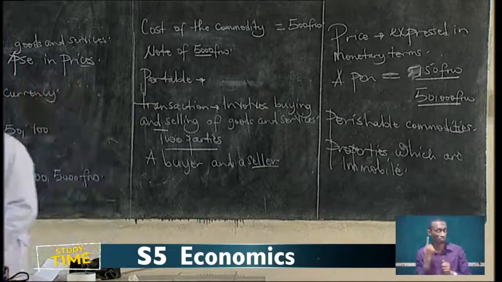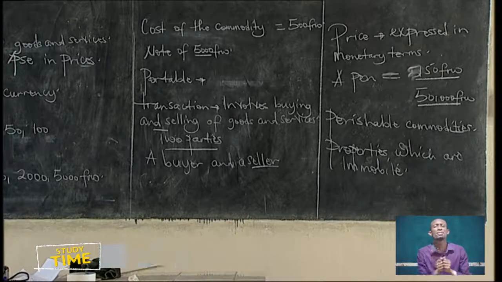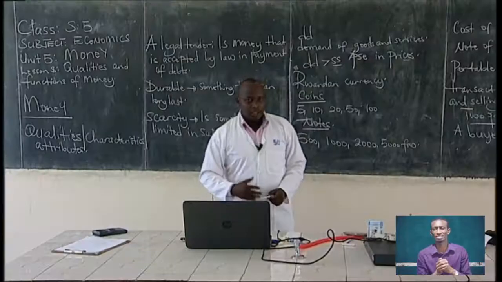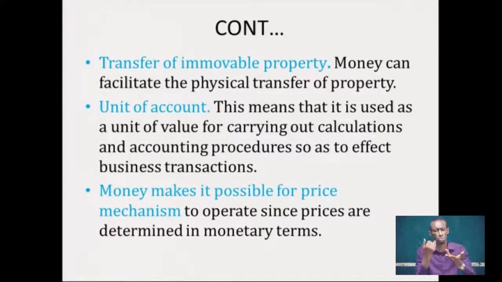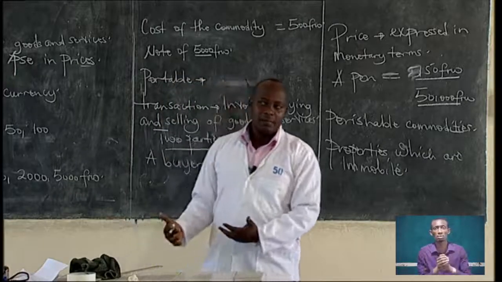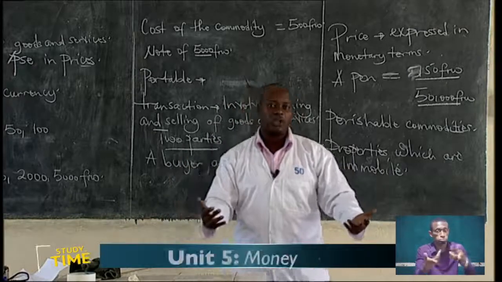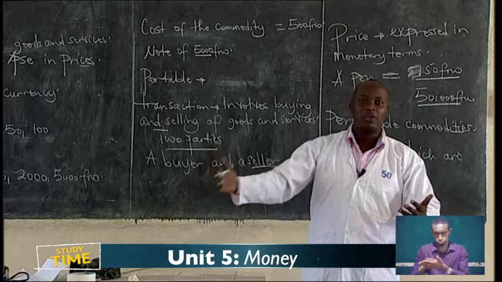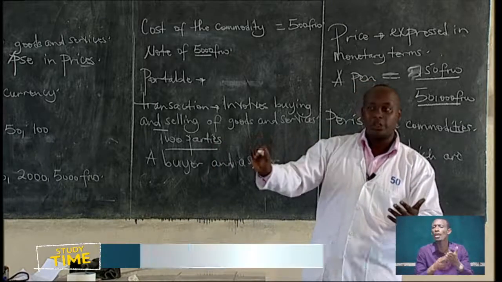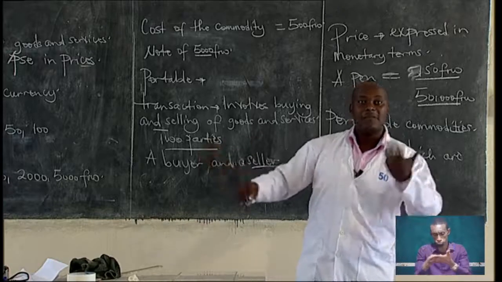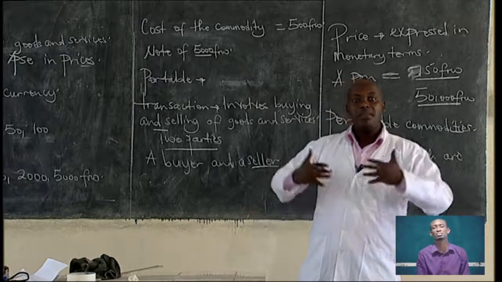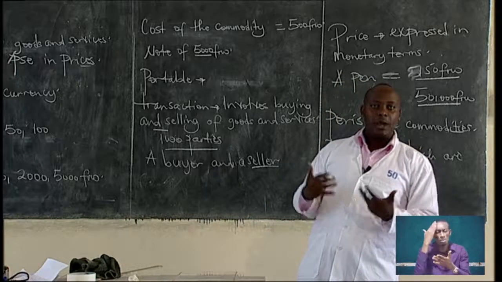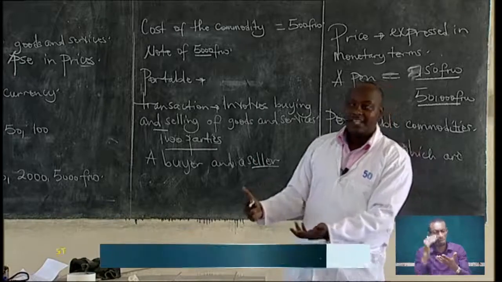The next point, money acts as a unit of account. This means that it is used as a unit of value for carrying out calculations and accounting procedures. Accounting procedures are made in form of money because in accounting, you're recording a transaction that occurred. When we are recording these transactions, we record them in form of money. The value of a transaction is recorded in form of money, a unit of account. And with money, it helps you even to calculate.